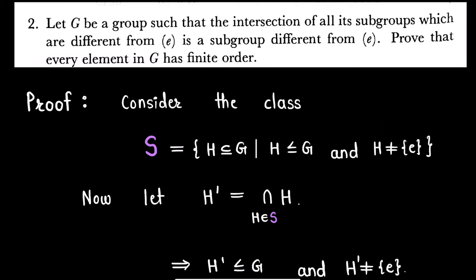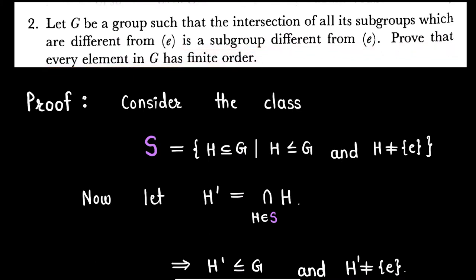Hello friends, in this video I am going to solve the next exercise question from the book Topics in Algebra. The question is: let G be a group such that the intersection of all its subgroups which are different from identity is a subgroup different from identity. Prove that every element in G has finite order.